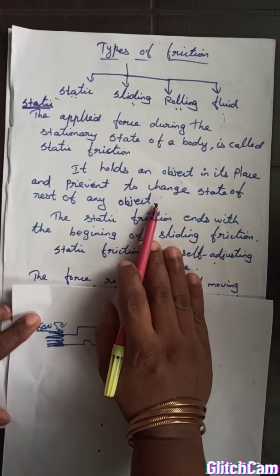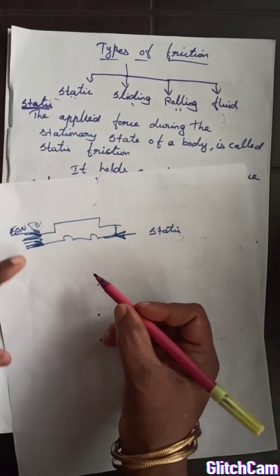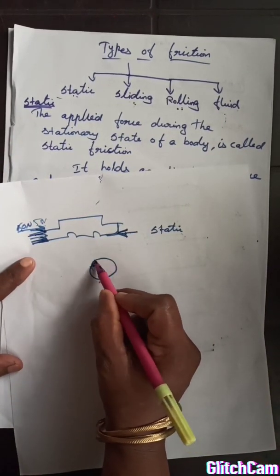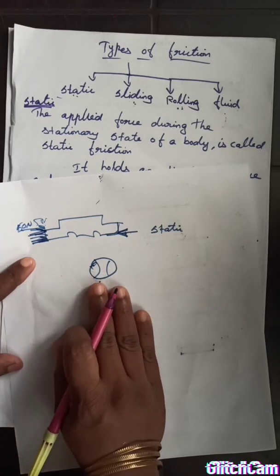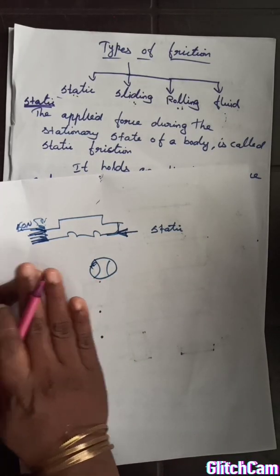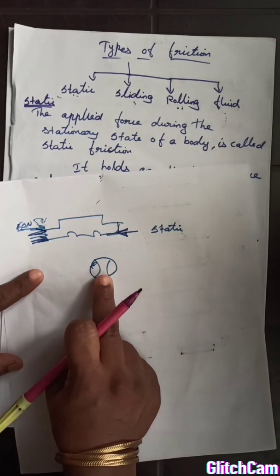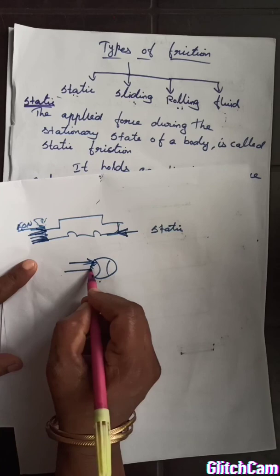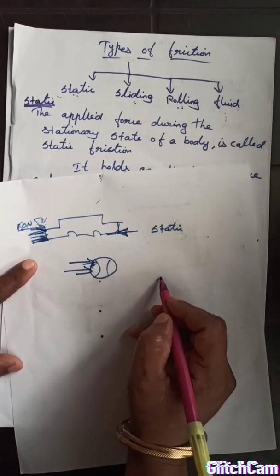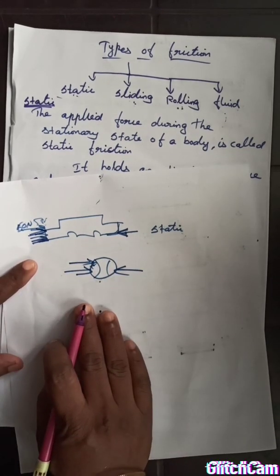And one more thing, this friction does not exist on its own. If you imagine a metal ball, and the ball is at rest, then there is no static friction acting. Only when you give a force and try to move the object does the static friction come into play.